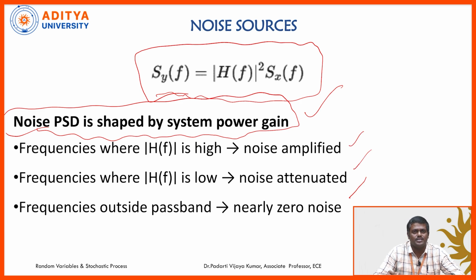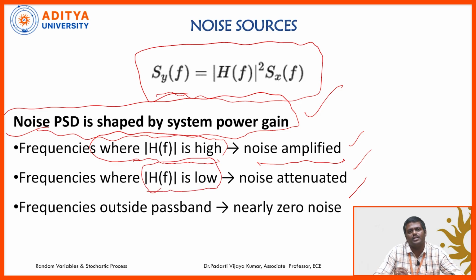The first case is the frequency band where H of f is high, the noise will get amplified. And the frequencies where the absolute value of H of f, which is nothing but system gain or power gain, is low, the noise will be attenuated, the noise will be less. And the frequencies outside the passband nearly have zero noise.